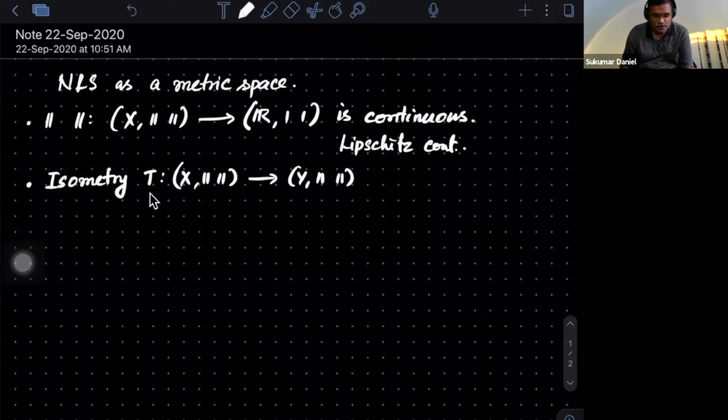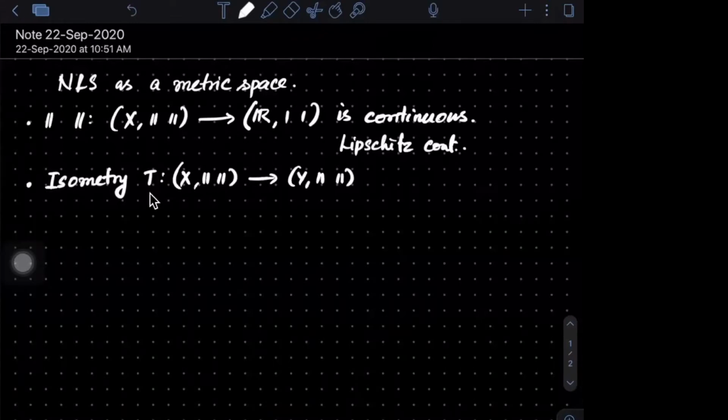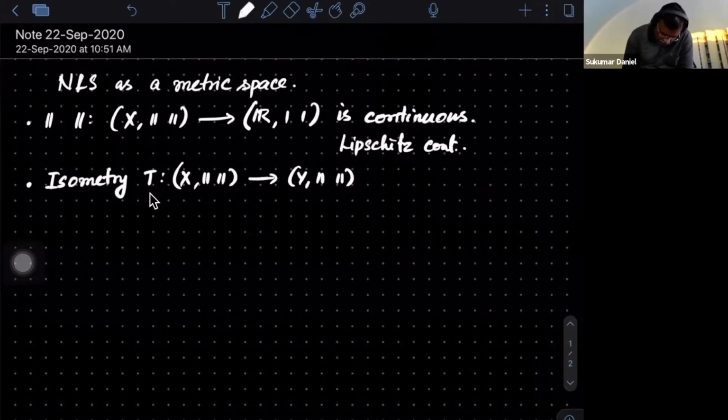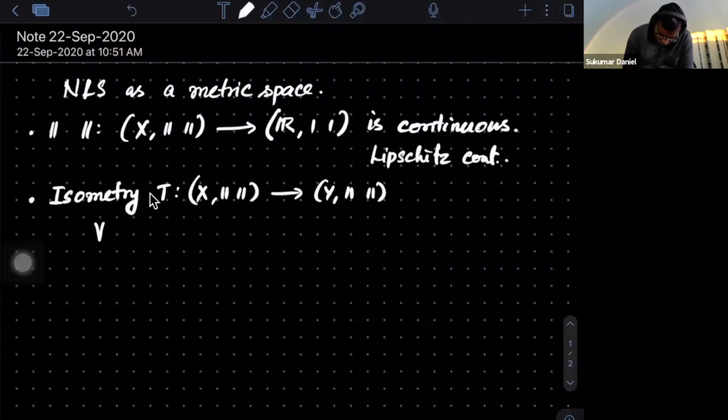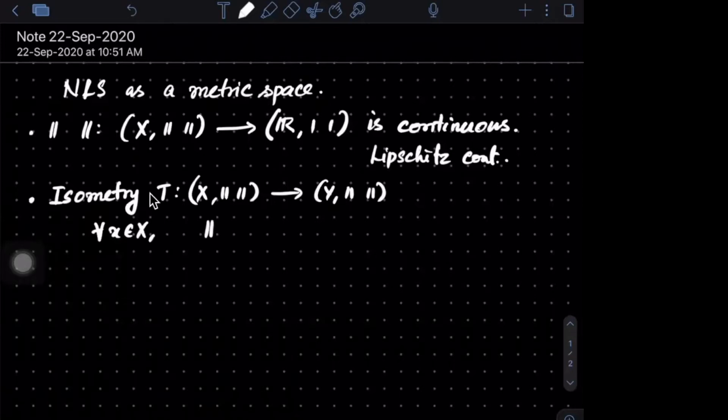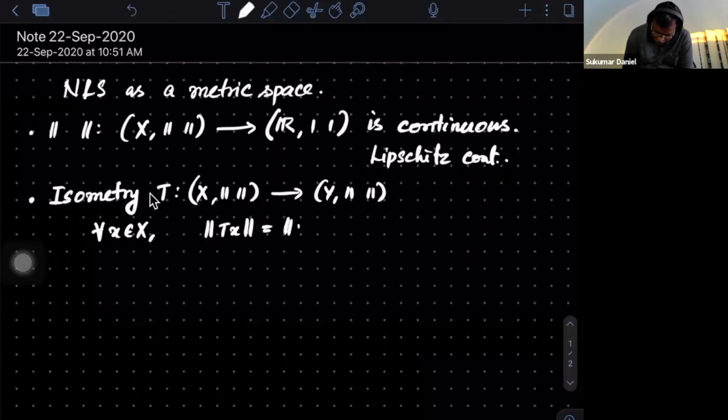With respect to that map, maybe the norm of Tx is the same as the norm of x. Correct, that's right. So that's the definition: for all x in X, you want the norm of Tx to be the same as the norm of x.